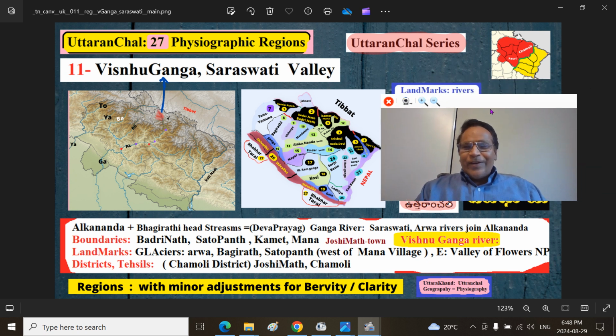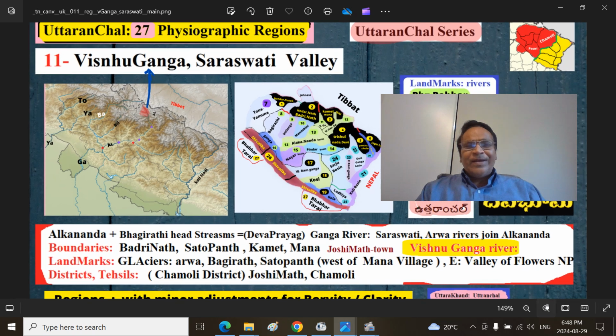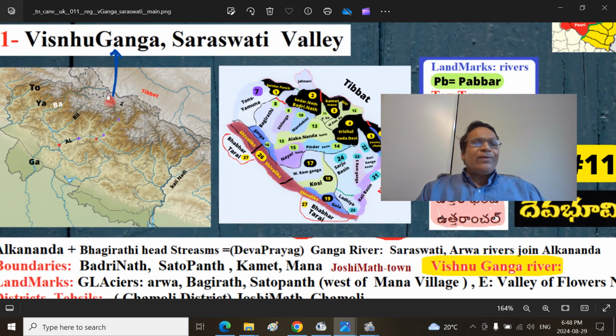After Vishnu Prayag, it is called Alaknanda, and it gathers the streams of Bhagirath. Then the river becomes a giant stream, Ganga River, from downstream of Deva Prayag onwards. So we are essentially looking at the upstream region of Vishnu Ganga River, Saraswati River, the red marking here.